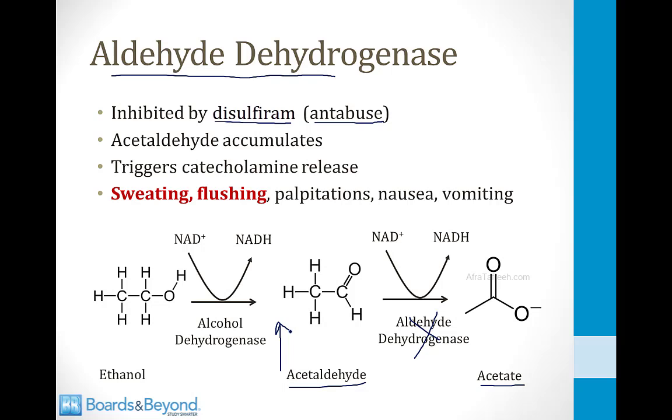And it turns out that acetaldehyde can trigger catecholamine release. As a result, patients who consume alcohol when they're on disulfiram develop sweating and flushing and palpitations and nausea and vomiting. The problem with this drug is if alcoholics really want to cheat, they simply skip their dose of disulfiram and then they can go out and drink without symptoms. However, it is a way for patients who think they may not be able to resist the urge to make it less likely that they will consume alcohol, because if they do, they will get very sick.